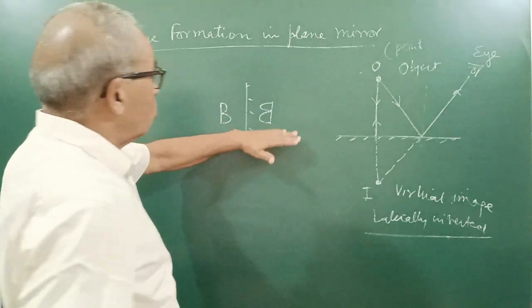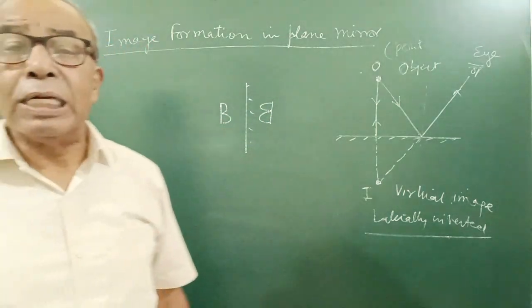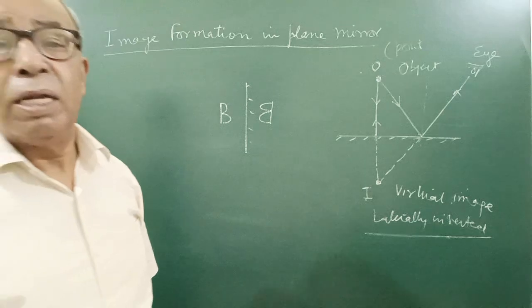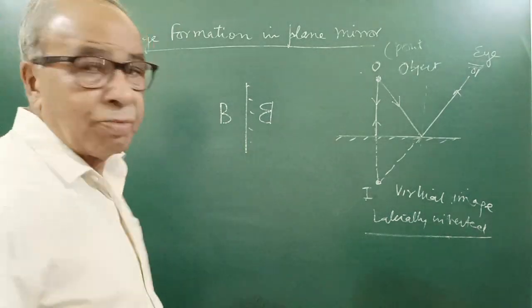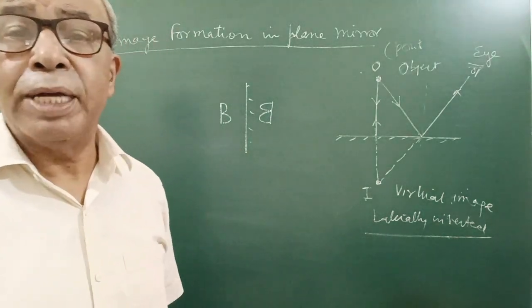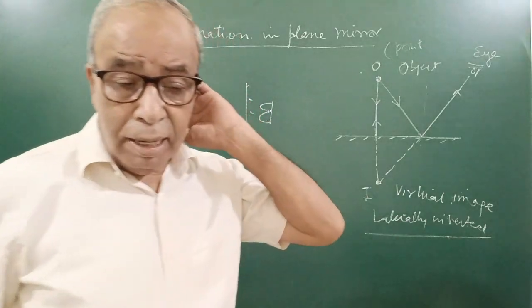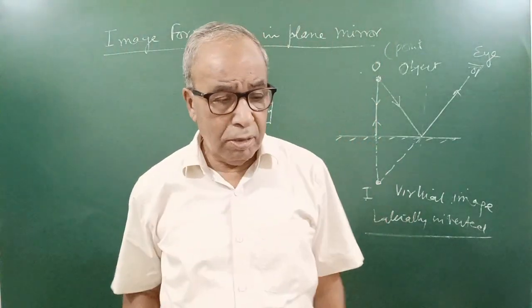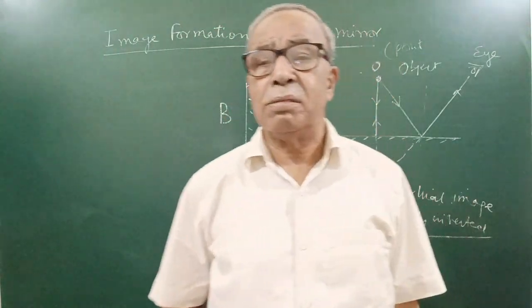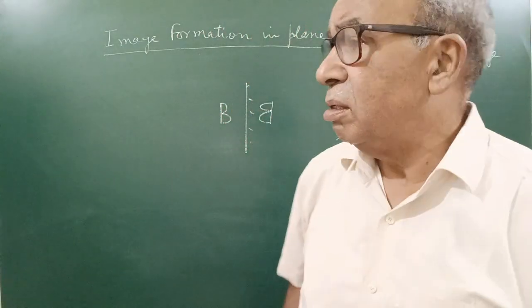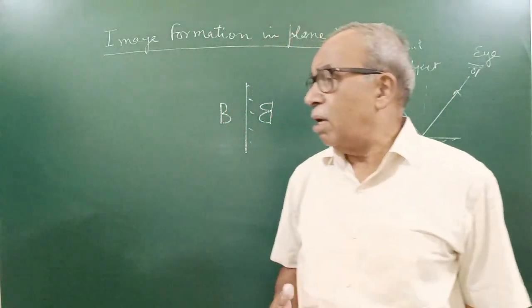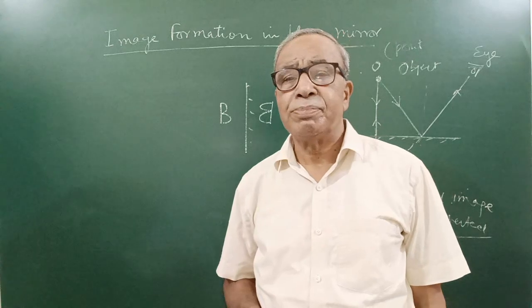This is due to lateral inversion. Every image formed, whether in a plane mirror, a spherical mirror, or even during reflection, is always laterally inverted.